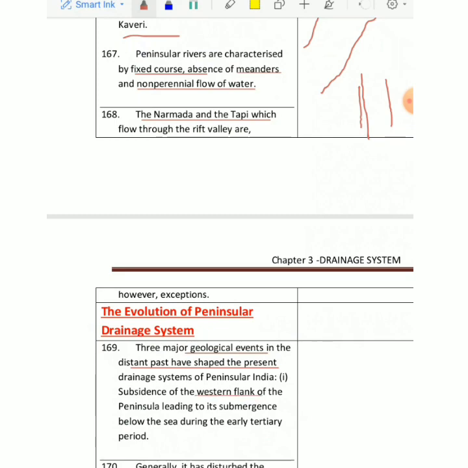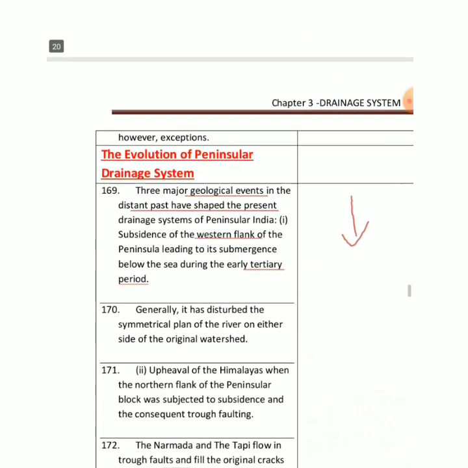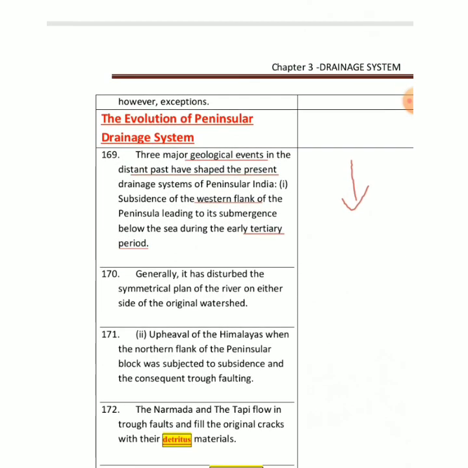Basically, it submerged below the sea during the early tertiary period, and then what happened? It disturbed the symmetry of that plane. If a plane goes down on one side, the symmetry of the plane will be disturbed on either side of the watershed.